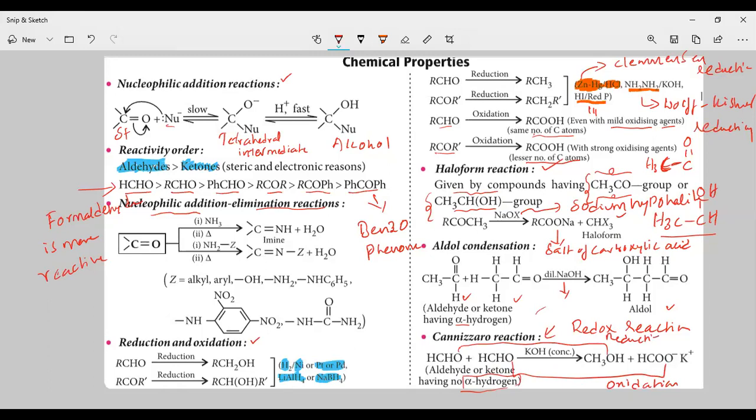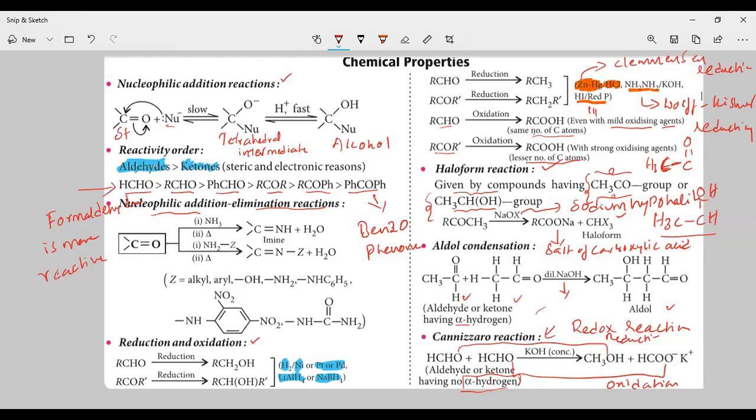Aldehydes will undergo nucleophilic addition reaction, and this is the reactivity order. Here benzophenone is the least reactive in the series. Most reactive is formaldehyde. Formaldehyde can undergo reactions very easily compared to benzophenone. Benzophenone is less reactive, so it won't take part in the reaction very quickly. And aldehydes and ketones will undergo reduction as well as oxidation.